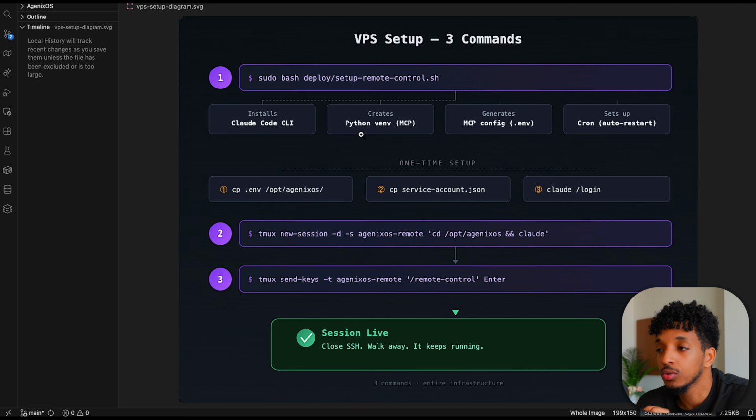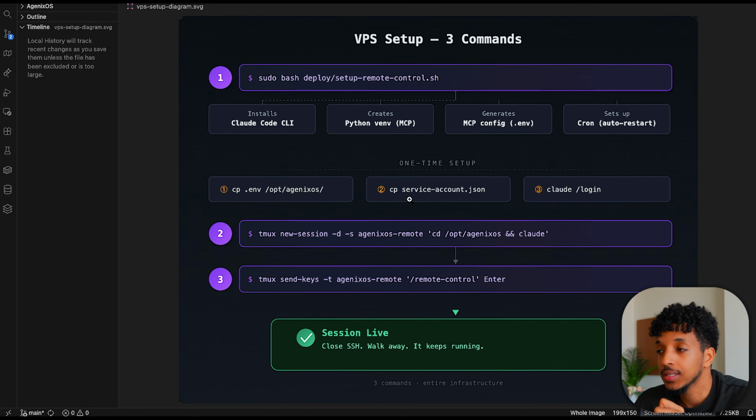So we install the Claude Code CLI, the MCP for the Python virtual environment, MCP config. Or if all of these are some crazy terms, you don't need to know what they actually are. You just need to know that they exist. So you can literally take what I'm talking about here, give it to Claude Code, and it will be able to build this in a similar fashion.